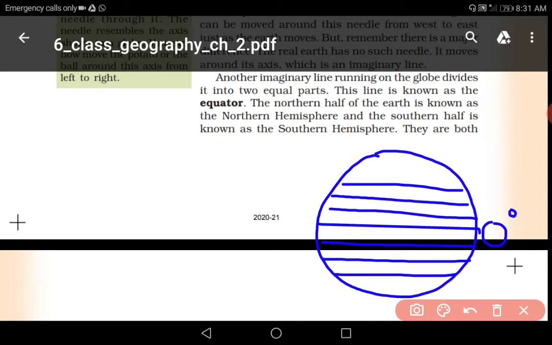And from here, on this side, you will find 1 up to 90 degree, and here also you will find up to 90 degree. So in the north side you will find 1 degree, 2 degree, 3 degree, 4 degree latitudes, like this you will find 90 parallel imaginary lines, and same in the south direction also.